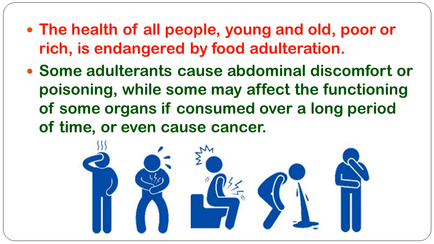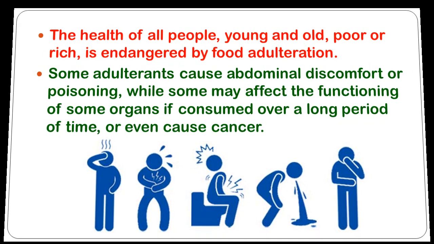So if we use adulterated food for a long period of time, it may even cause cancer, or leave effects like abdominal discomfort or food poisoning.